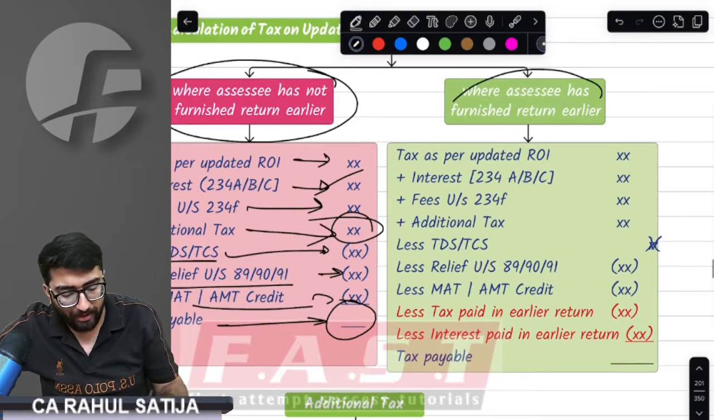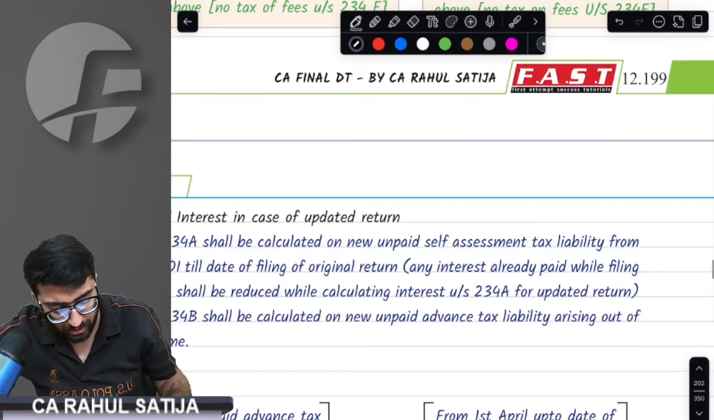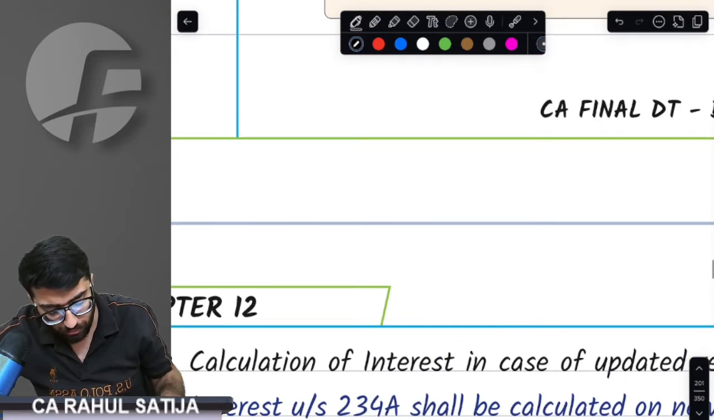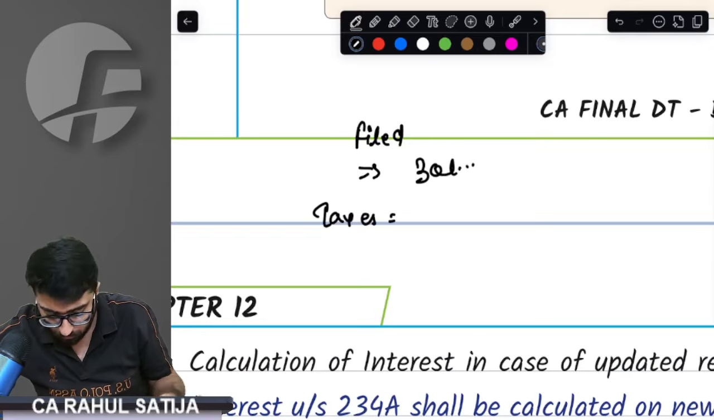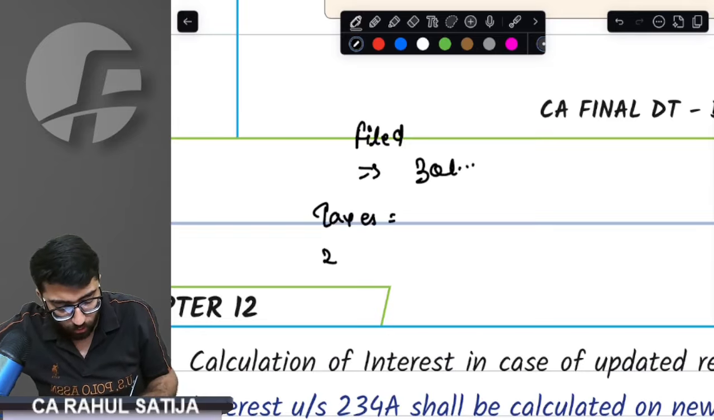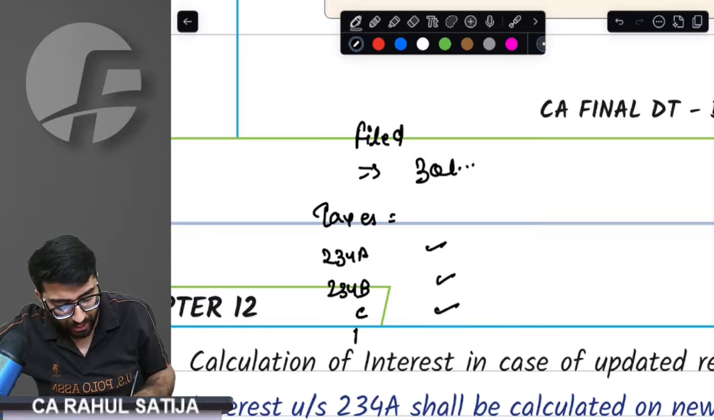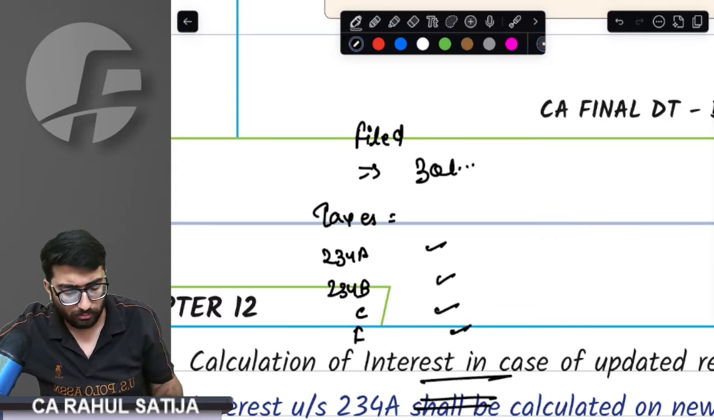But what if we have already filed? Let me tell you this with an example. Understand this point. For example, earlier we had filed ROI declaring income of 30 lakh rupees. We paid taxes. We paid 234A interest, 234B interest, 234C interest, and 234F late fees. And after that, we paid everything.